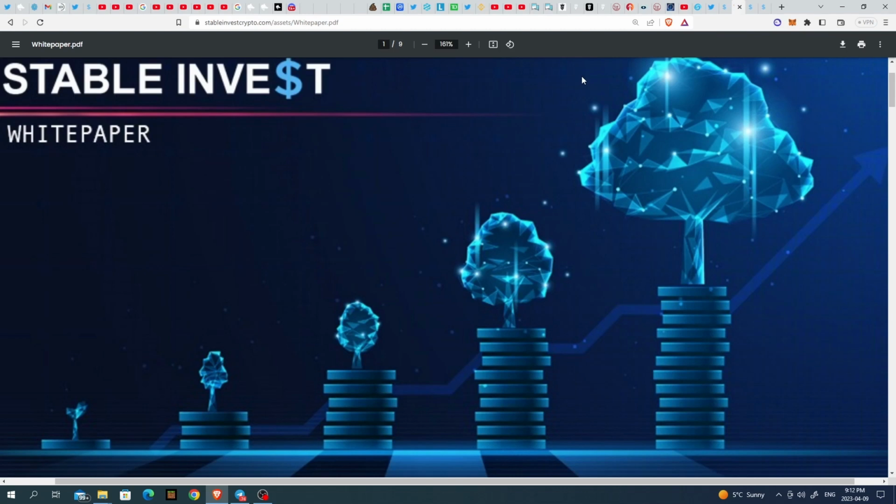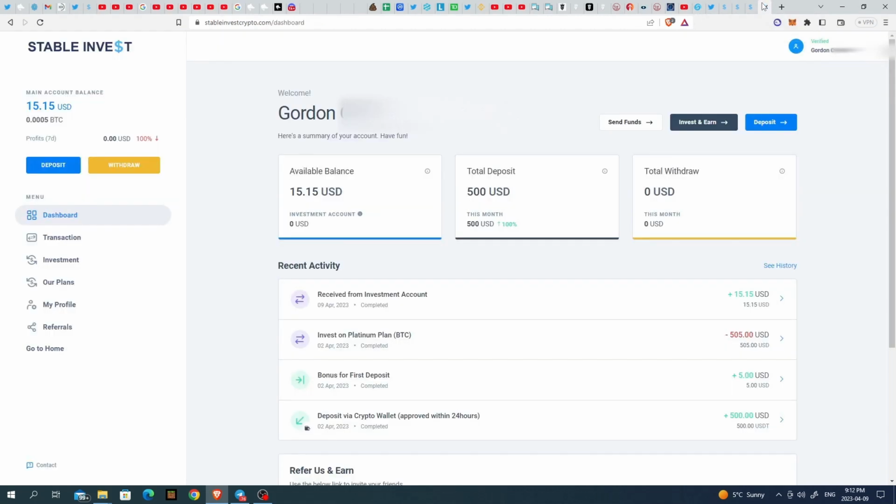This one's just looking at the first withdrawal. As I mentioned in that video, they do have a protocol here that takes 24 to 40 hours to withdraw. So here's my Stableinvest account. As I showed in the last one, I have a $500 deposit. I earned 1%, so I have a $505 amount in here for 6 months, and I earn 3% weekly.